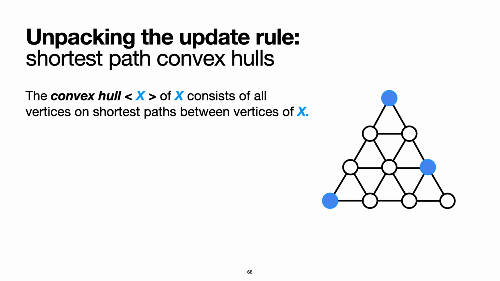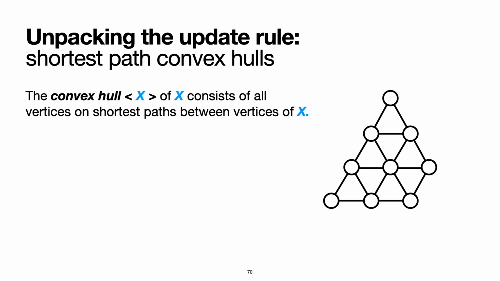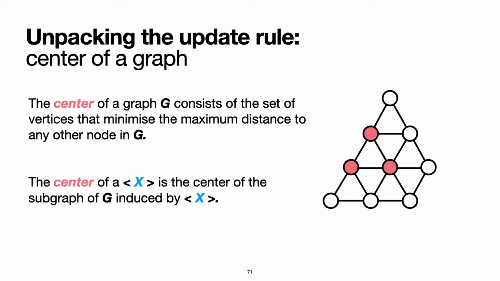So let's start with a definition of the convex hull. The convex hull of a set of vertices X is the set of all vertices on all shortest paths between any 2 vertices in X. So for example, the convex hull of the blue vertices here is the following set, and this would be the graph induced by the convex hull. Now let's define what the center of a graph is. The center of a graph G consists of the set of vertices that minimize the maximum distance to any other node in G. This distance is known as the radius of the graph. We refer to the center of the convex hull of a set X as the center of the subgraph induced by the hull of X.